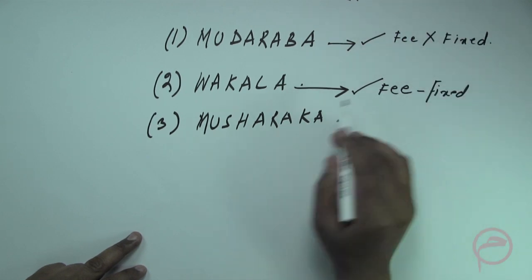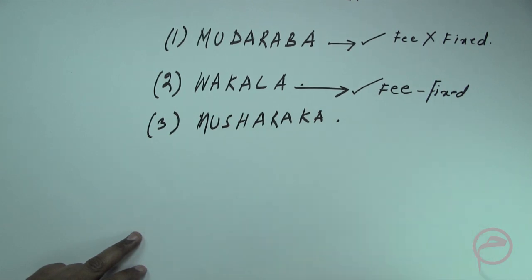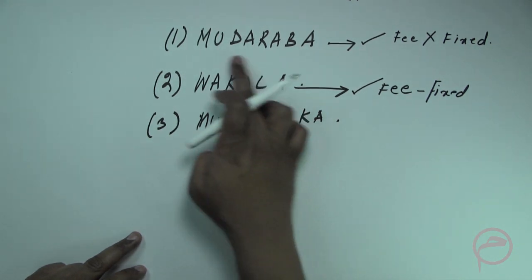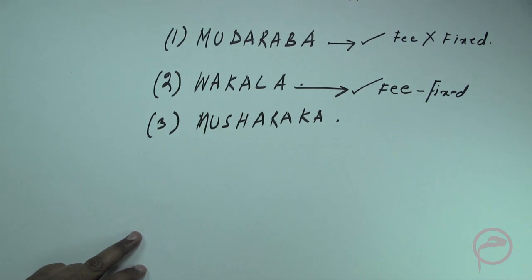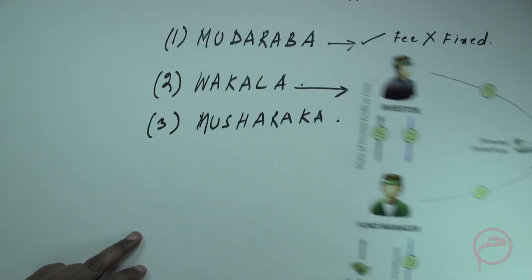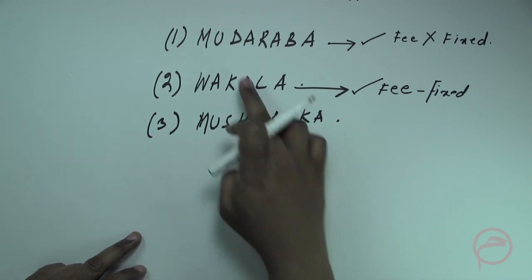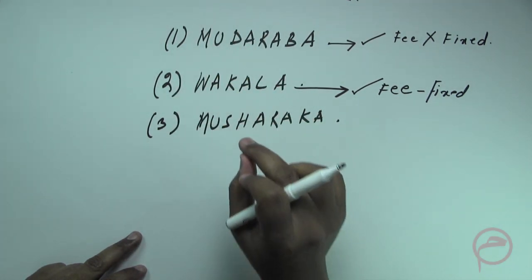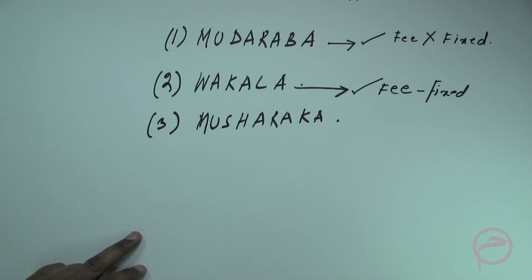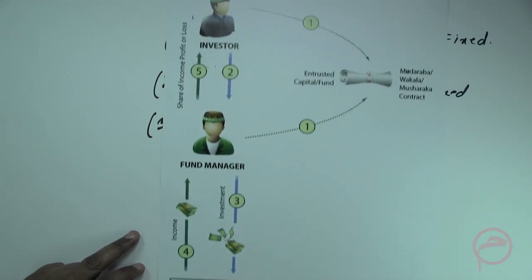So this has to be very clear. And in a Wakala structure, the fund manager is acting as the agent of the investors. And in the Mudaraba structure, the fund manager is acting as a Mudarib, or the manager of the investors.